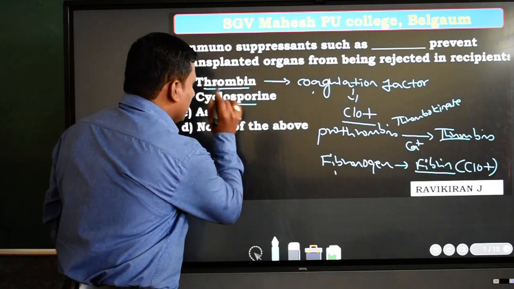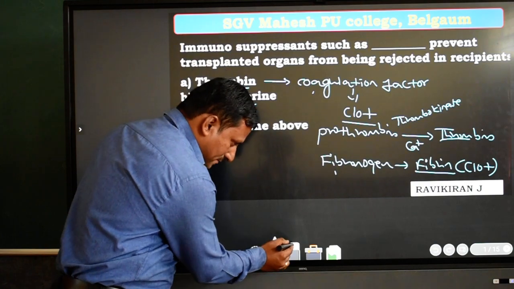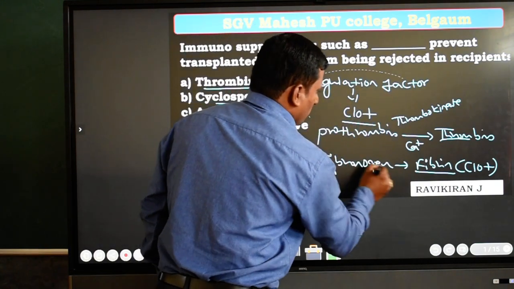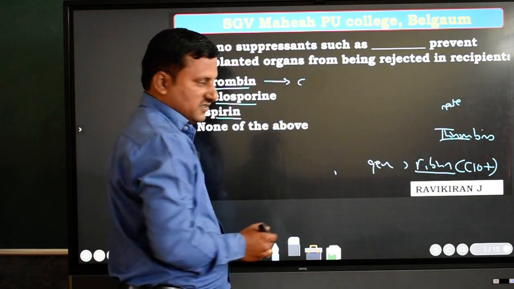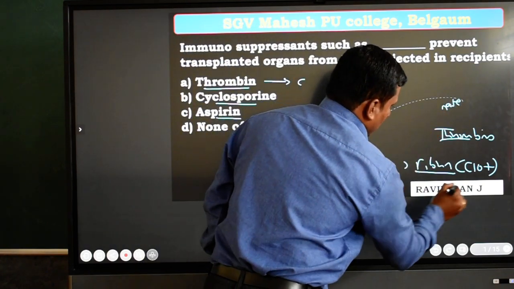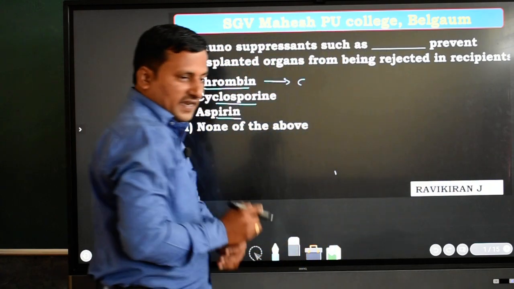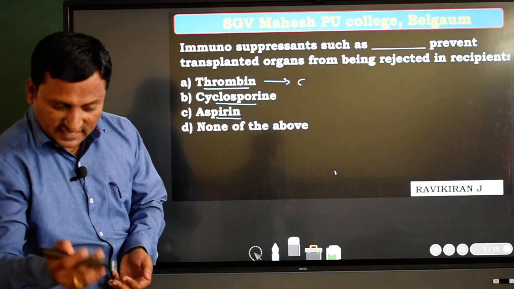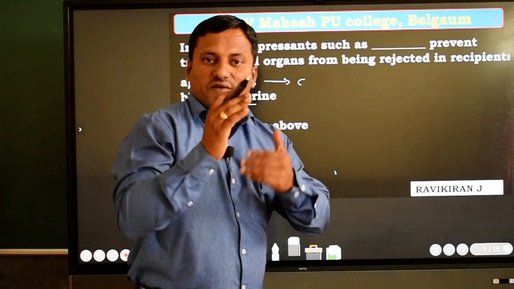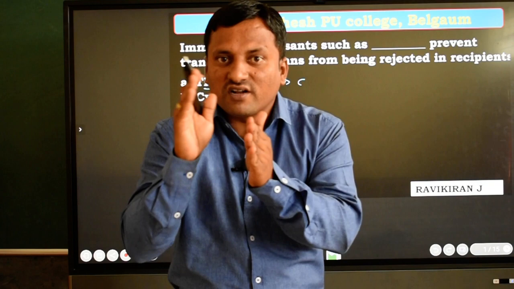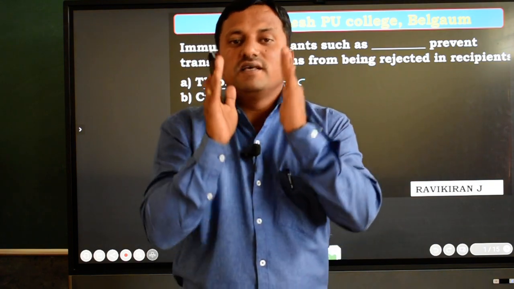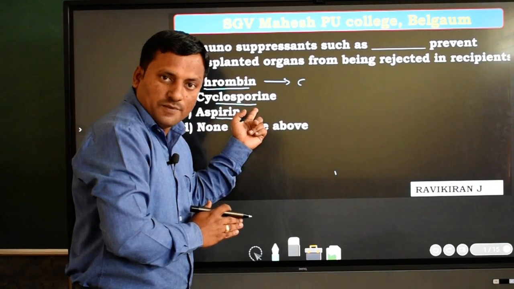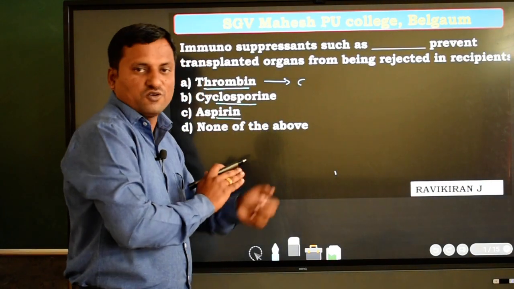Then come to the second one, cyclosporin A. What is that? How does cyclosporin A act? It is a chemical compound, and when a patient's organ is transplanted, at that time they inject this type of chemical called cyclosporin.